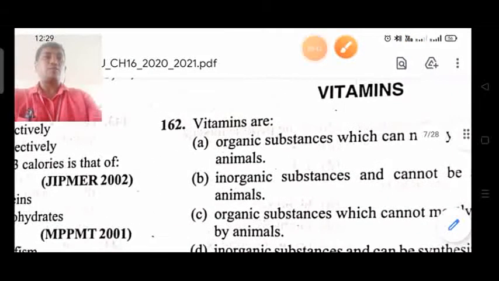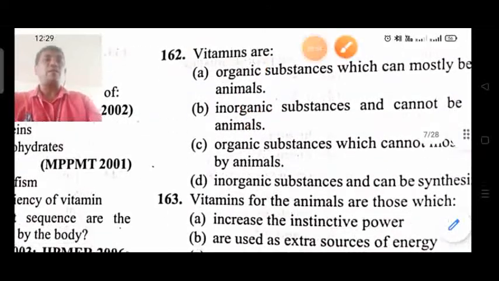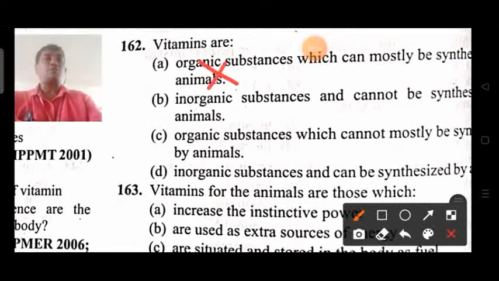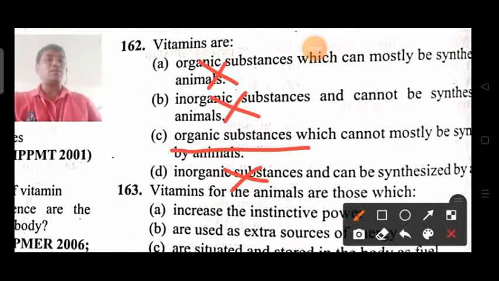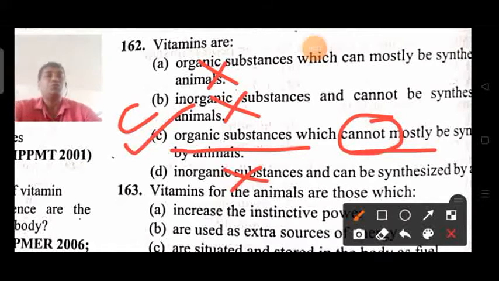First option is wrong. They are not inorganic components. Second option is also wrong. Here the first option, second option, third option are wrong because they are the organic components, which are synthesized by the plants. So here this is the right option. C option is the right option.